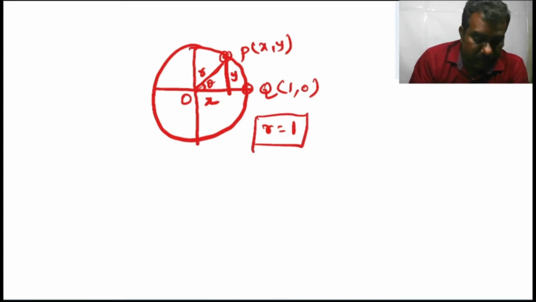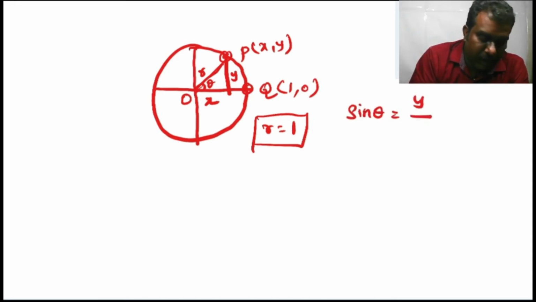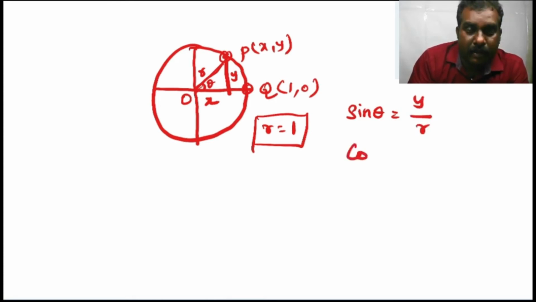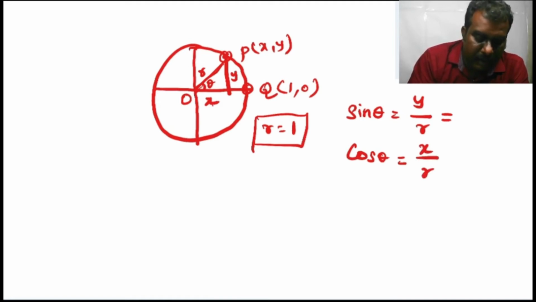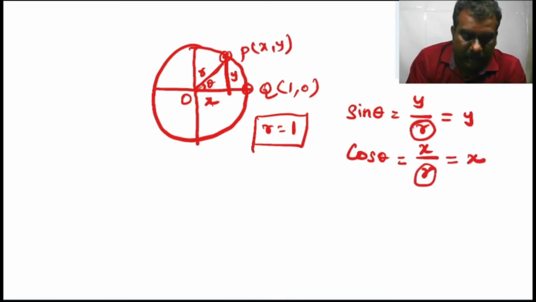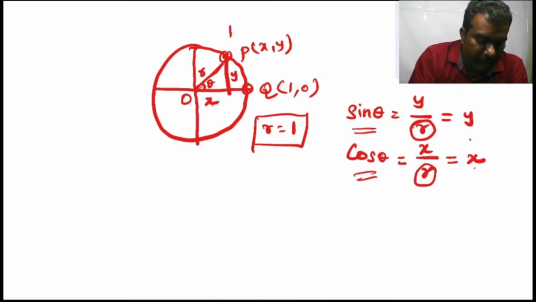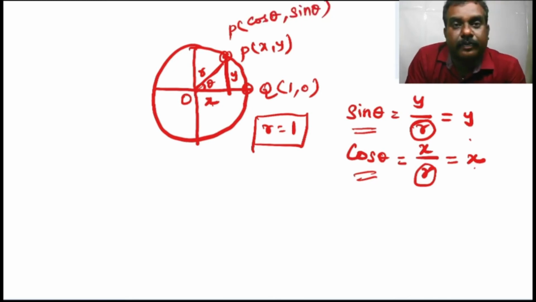See the right angle triangle. What is sin theta? Opposite side by hypotenuse, that is y by r. Take cos theta. What is cos theta? Adjacent side by hypotenuse, that is x by r. Here the radius is 1, y by 1 can be taken as y, and x by 1 can be taken as x. Here x is equal to cos theta and y is equal to sin theta. That is, P of x comma y can be taken as P of cos theta comma sin theta.